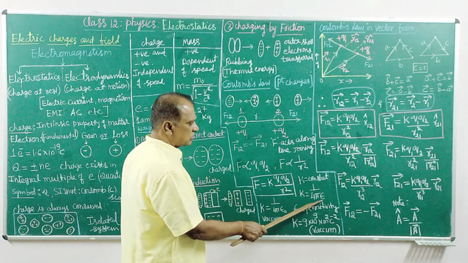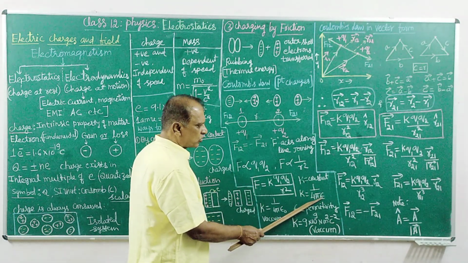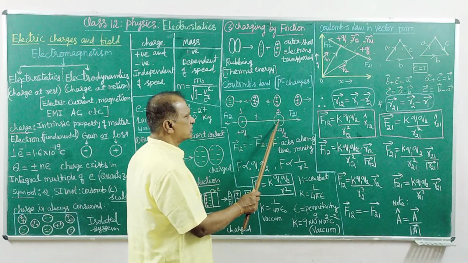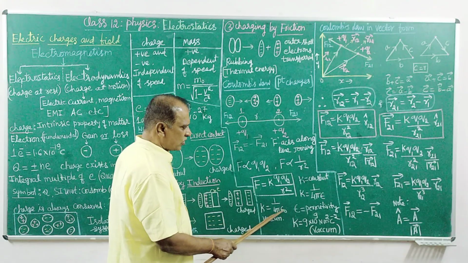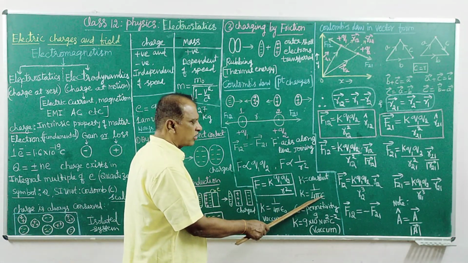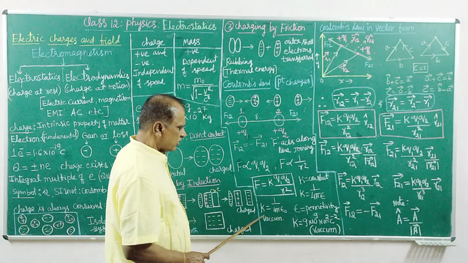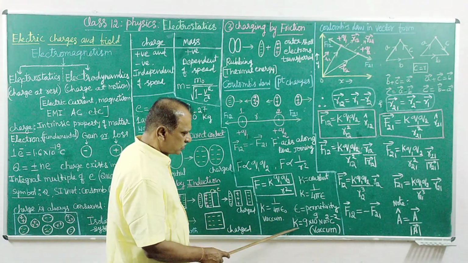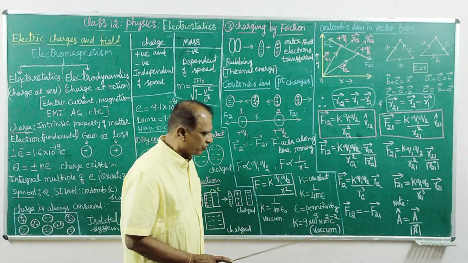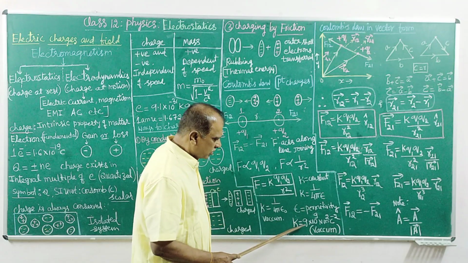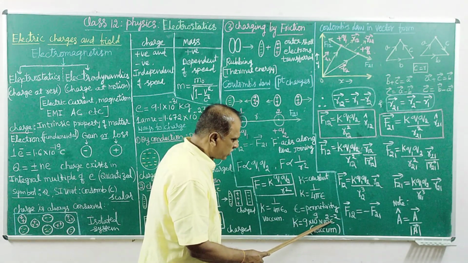That is why it is inverse: K is 1 over 4 pi epsilon. If epsilon is more, the force of attraction between them is reduced. So it is maximum in vacuum. Each material has its own value, different for water or gases. The value of K for vacuum, 1 by 4 pi epsilon naught, is calculated to be 9 into 10 to the power of 9 newton square meter per coulomb square.